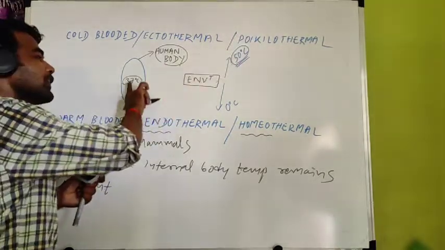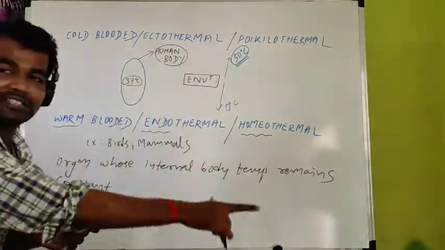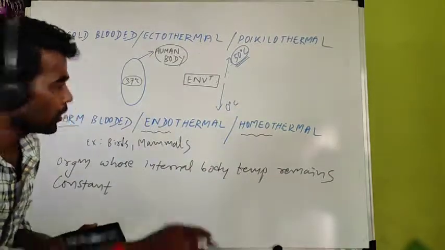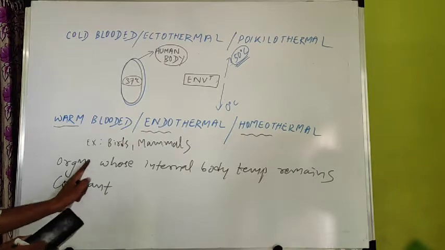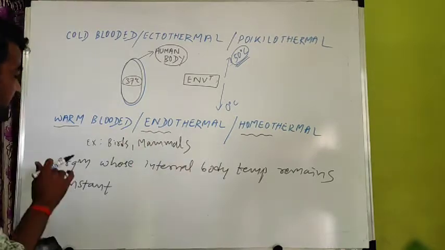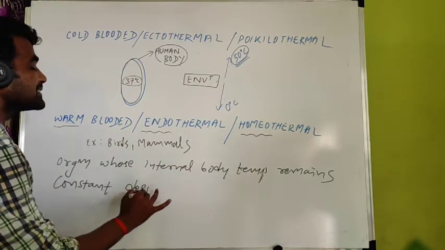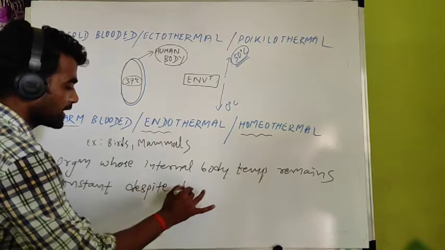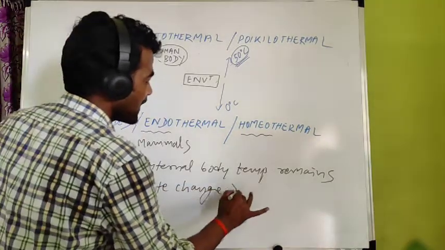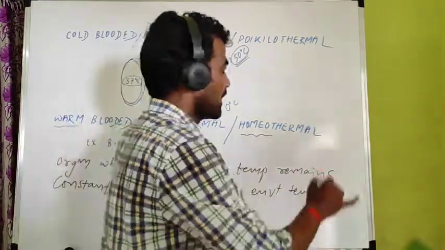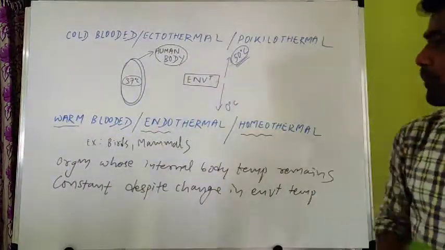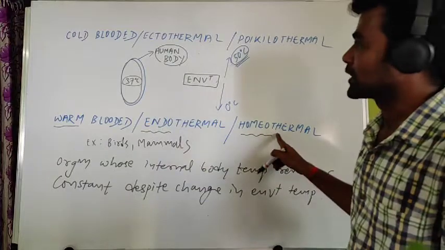During summer time you find 37, and when outside is 0 degrees Celsius, inside their body is always 37. So organisms whose internal body temperature remains constant despite change in environmental temperature are known as warm-blooded or endothermal or homeothermal.